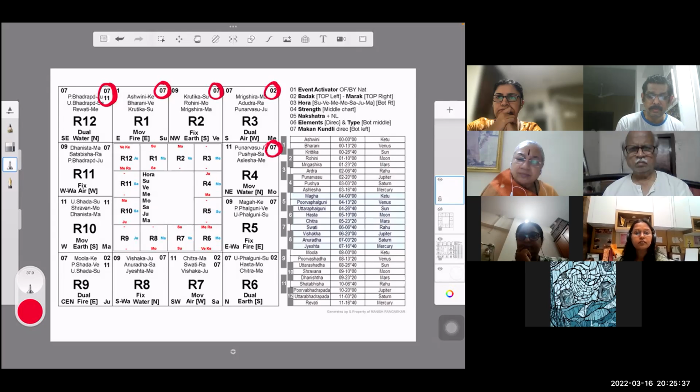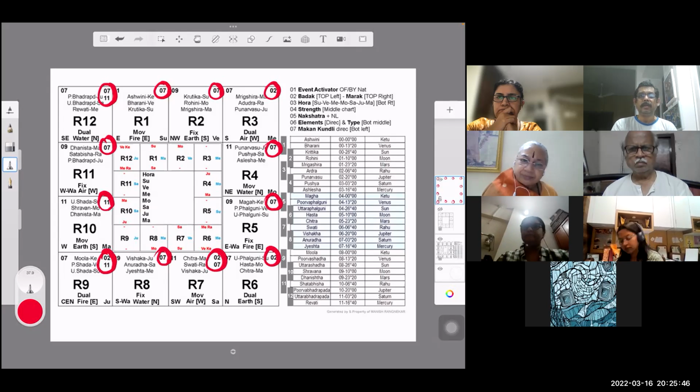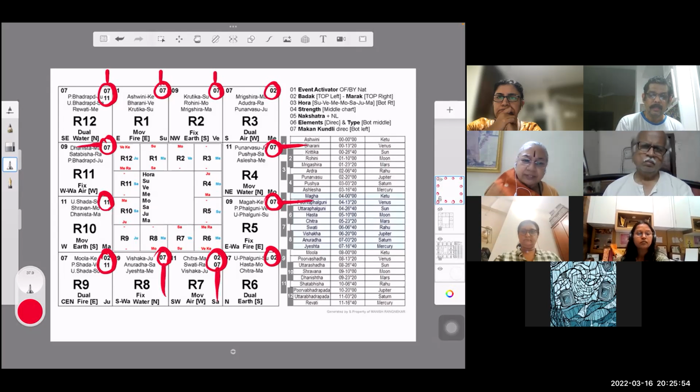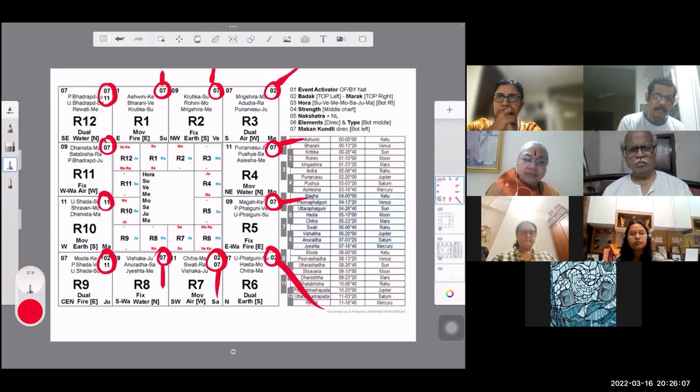I have not yet cracked the rhythm to this. Otherwise I would have made one, like I made the 7, 7; I have not cracked it yet. Once I crack it, I'll give you a way to remember it. But frankly speaking, if you see 7, 7, 7, these middle ones are all 7. These corner ones are 2. This 7 goes with 11, this 2 goes with 11, and these two are 7 and 11.